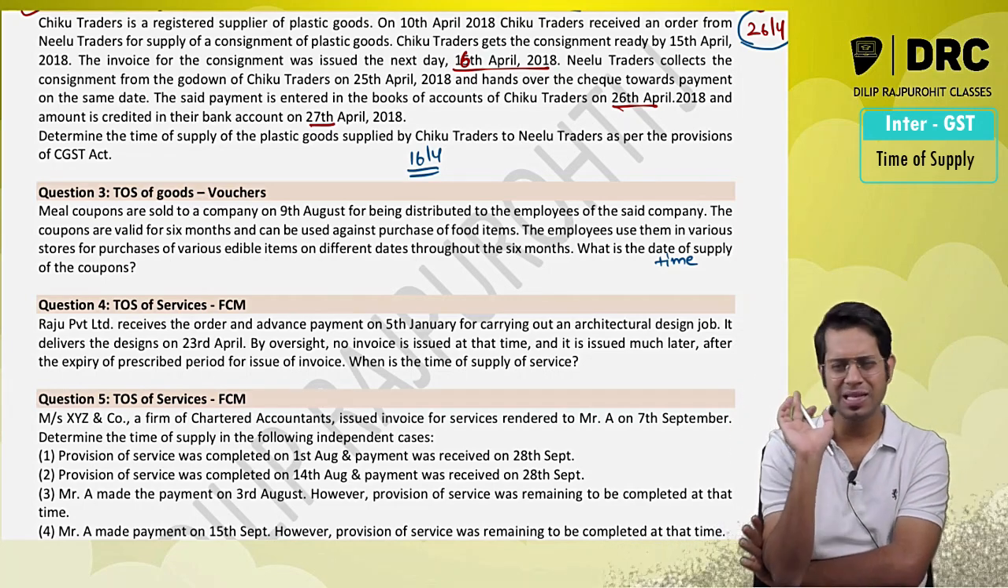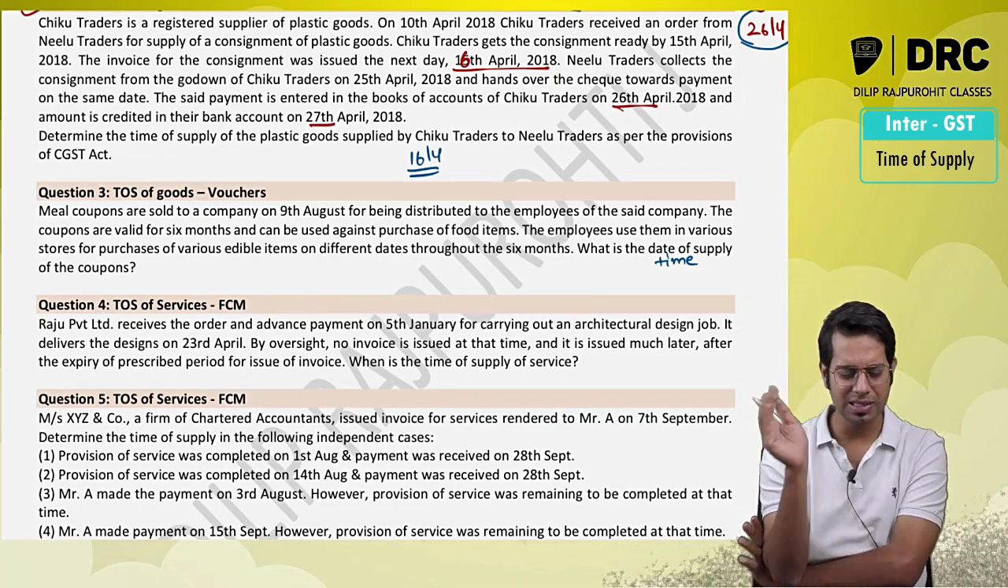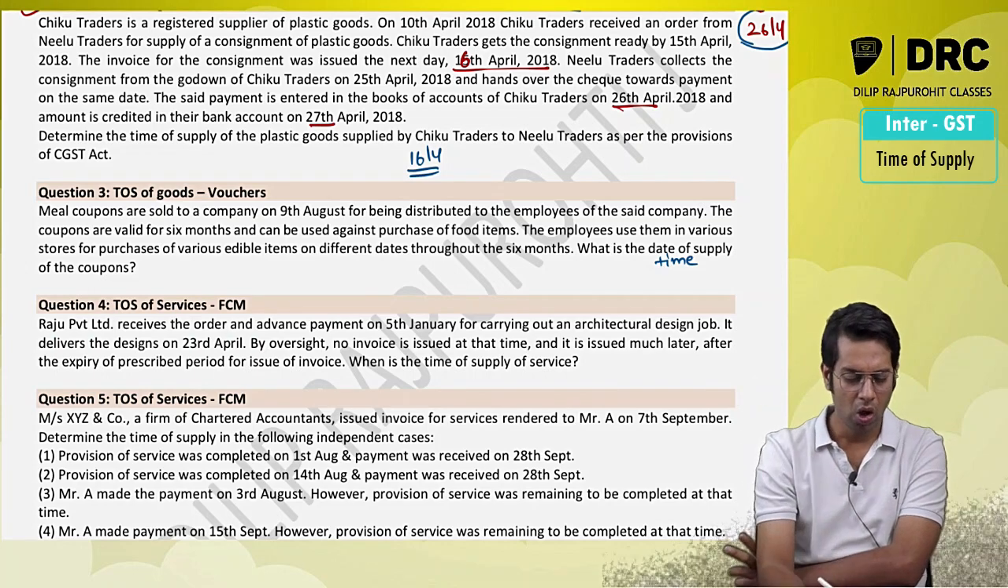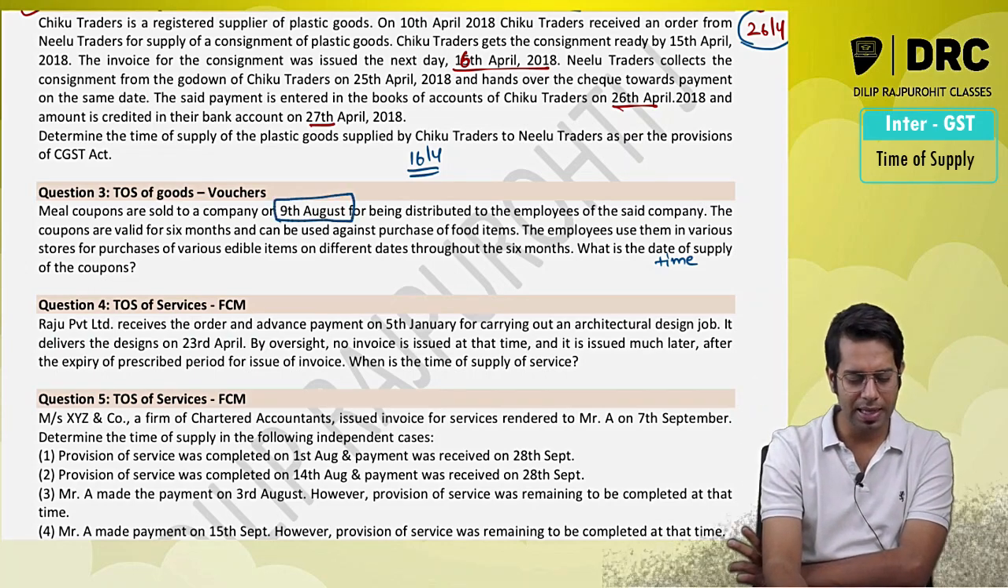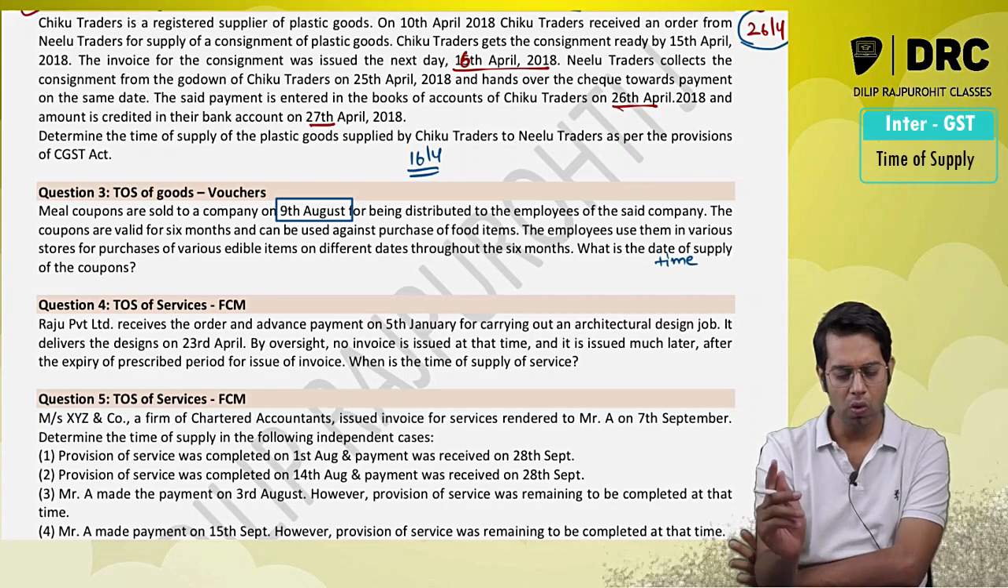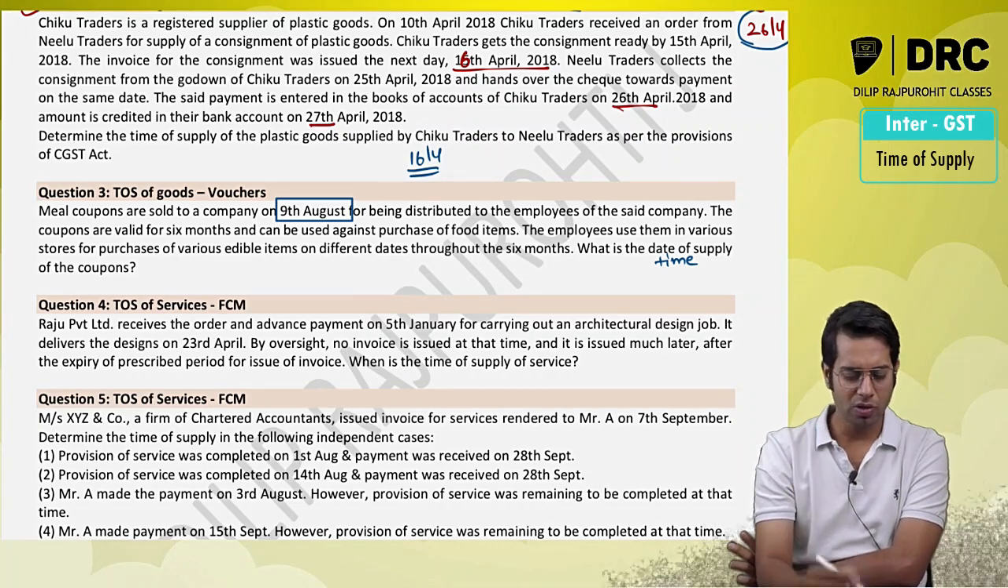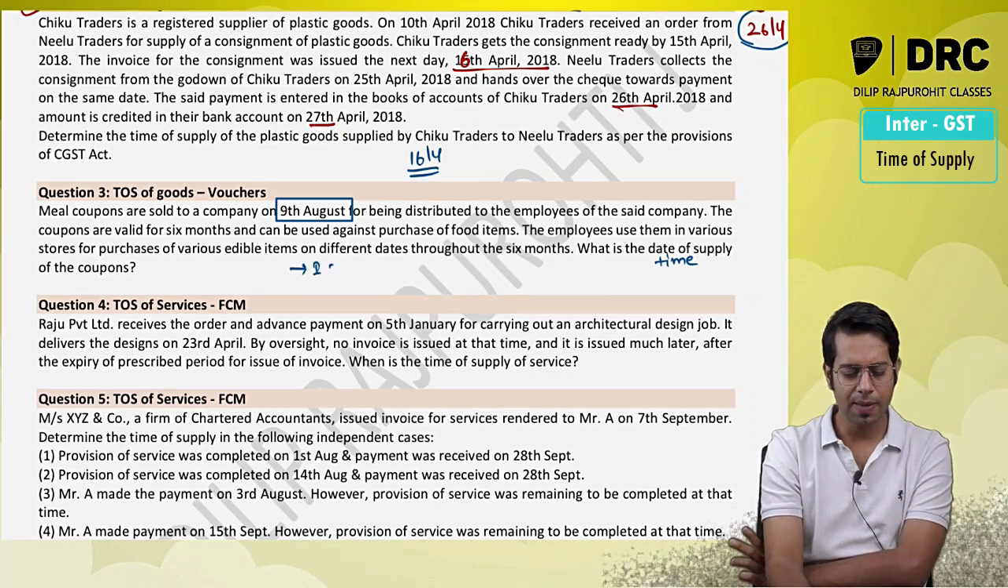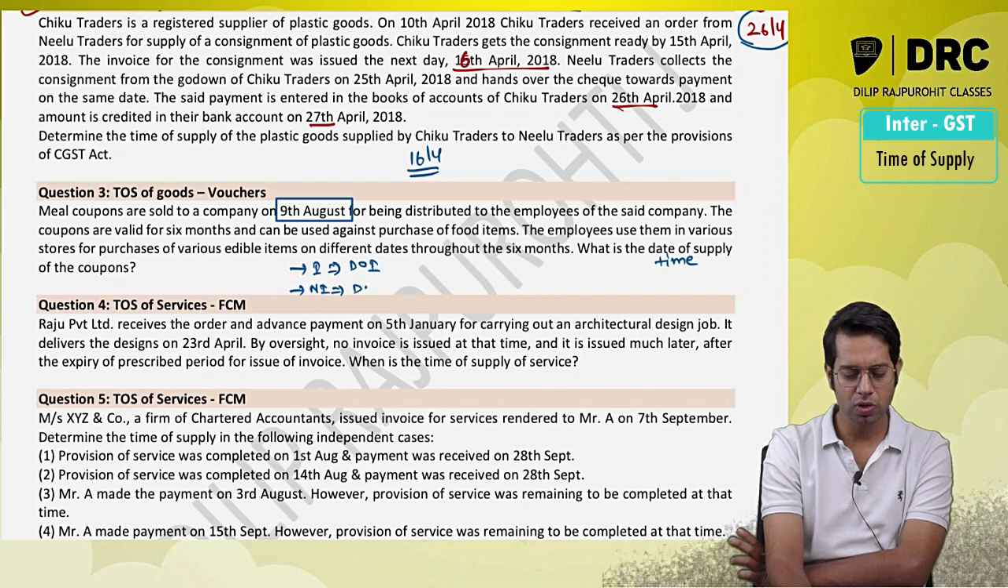Now, by seeing this question, what I can understand is that there is a company which gave the coupon. On which date did it give the coupon? It gave the coupon on 9th of September. Now what is the time of supply in case of coupons? In case of coupons, if it is supply identifiable, the date of issue of coupons, and if it is supply not identifiable, then the date of redemption of coupon.